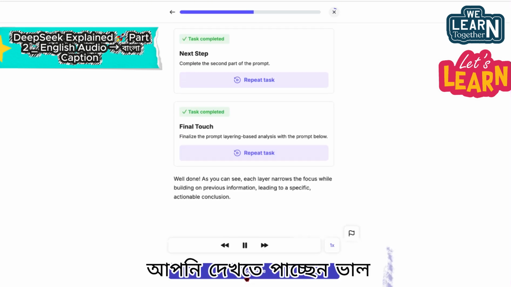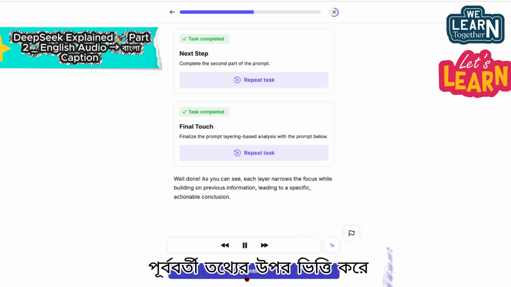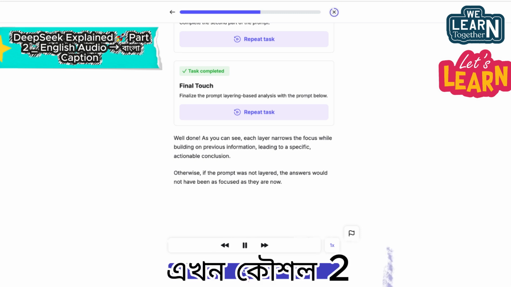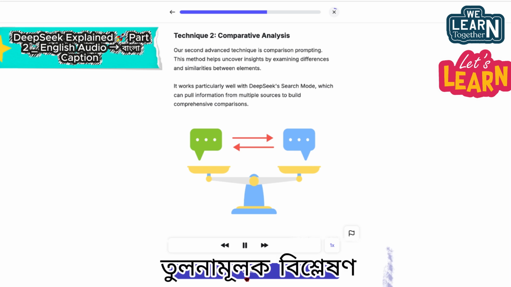Well done! As you can see, each layer narrows the focus, while building on previous information, leading to a specific, actionable conclusion. Otherwise, if the prompt was not layered, the answers would not have been as focused as they are now. Technique 2. Comparative analysis.